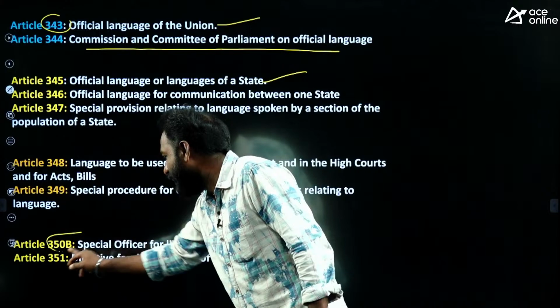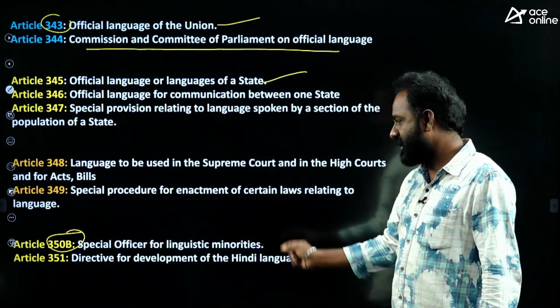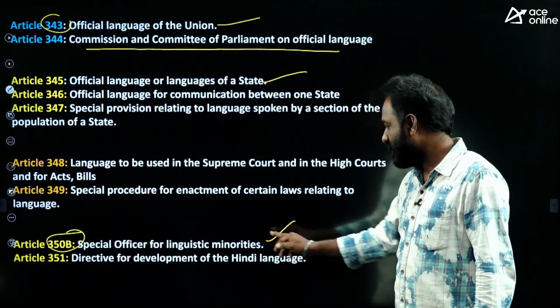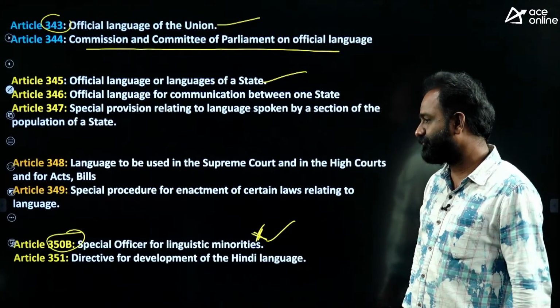And this is important. As per Article 350B, the President of India appoints a special officer for linguistic minorities. This is very, very, very important. Please go through this.